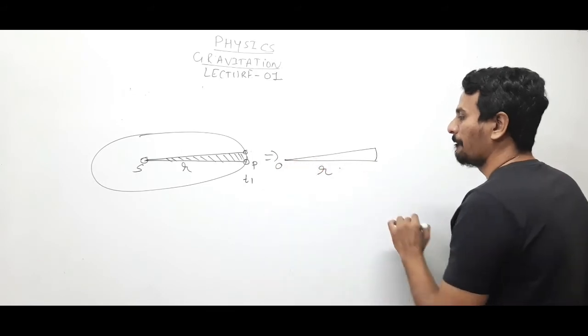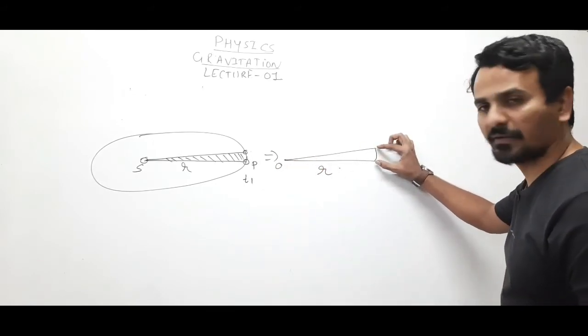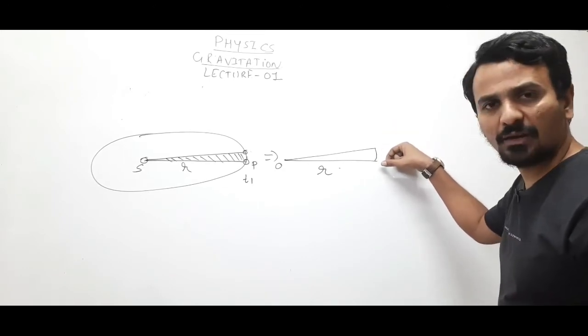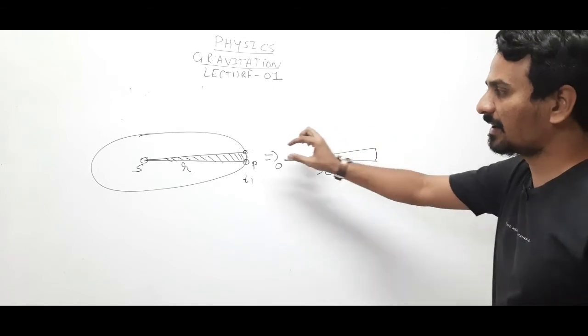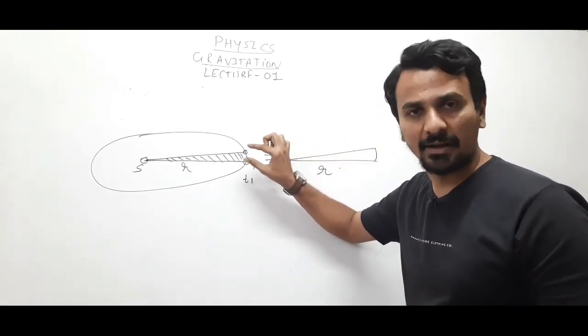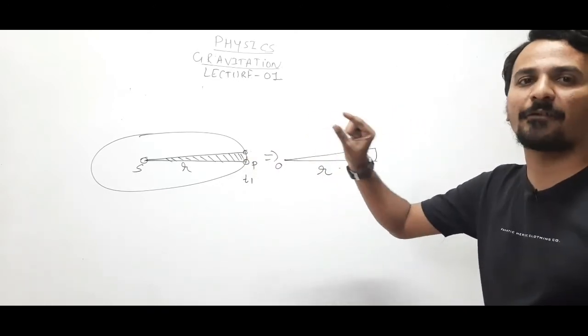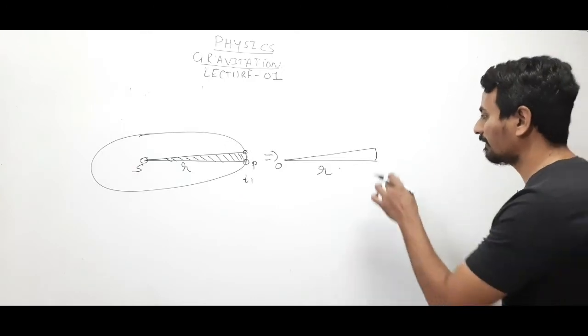So for a very short interval of time, the planet has just covered this distance. So this r can be treated as a straight line, because we are taking very little time dt. In a very short span of time dt, the area covered will be very small.